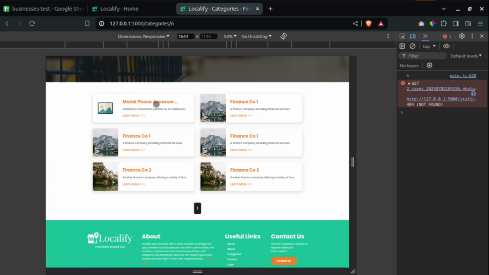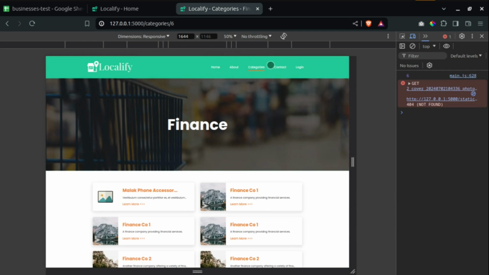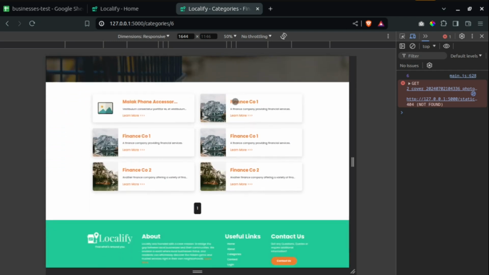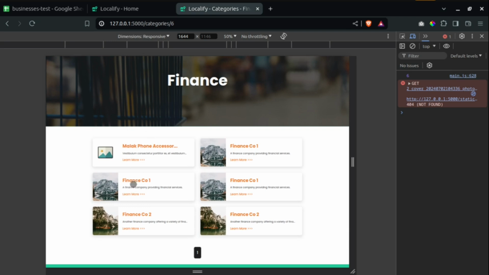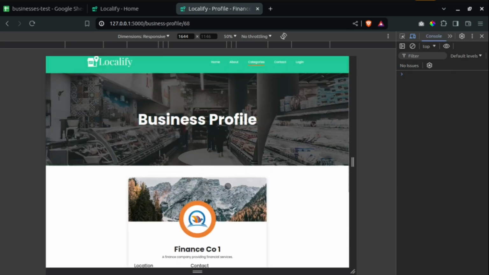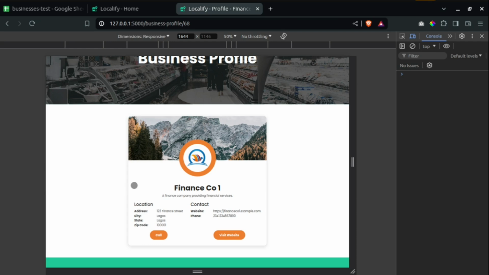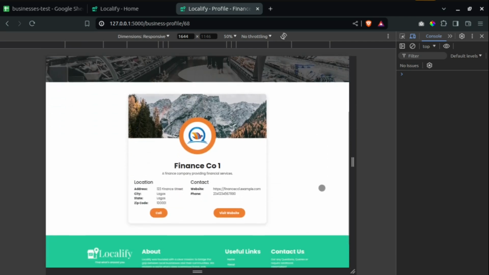Okay, I think I mistakenly added this particular business under finance. So these are some businesses I added under finance. So that is it for categories. Then for each of these categories, if you click on this, for example, it will take you to a page where you can get more information about the business. Okay, and you can call or visit the business website.